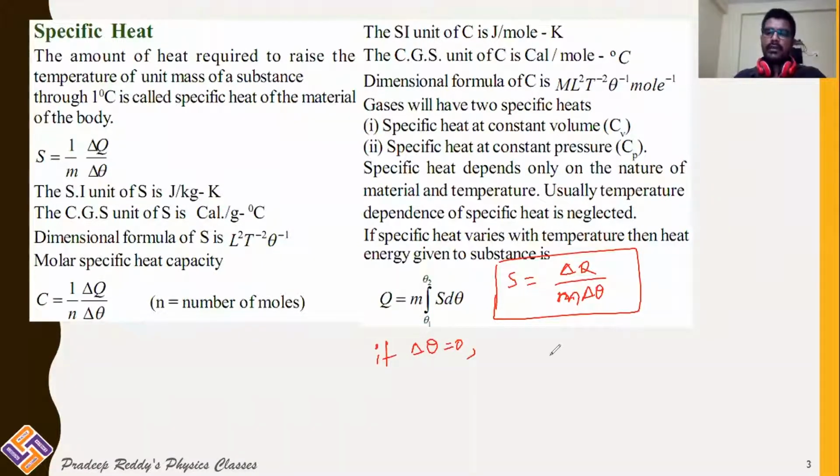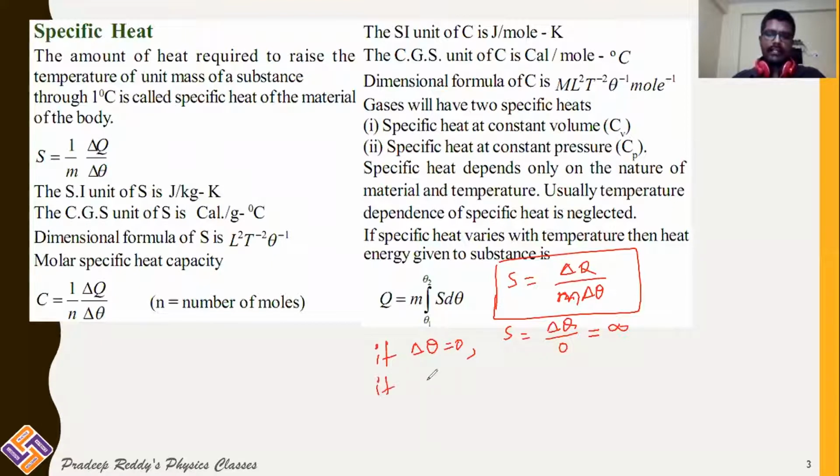If delta theta is equal to 0, then S will be equal to delta Q divided by 0. Something by 0 gives you infinity. So even though you are providing heat energy, it is not increasing its temperature. In such a case, specific heat tends to become infinity.